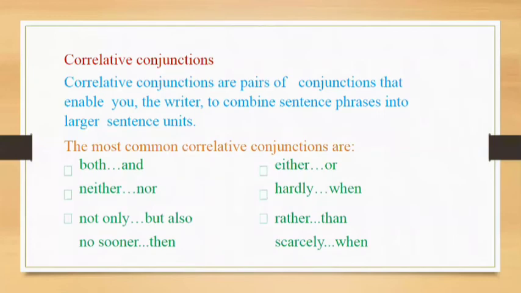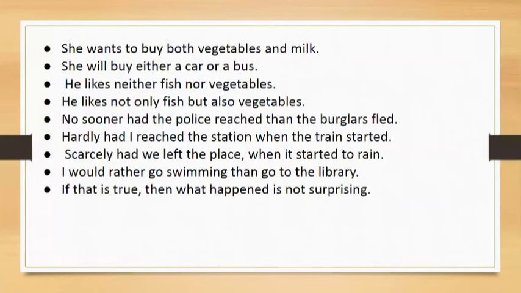Correlative conjunctions. Correlative conjunctions are pairs of conjunctions that enable you, the writer, to combine sentences and phrases into larger sentence units. The most common correlative conjunctions are both and, neither nor, either or, hardly when, not only but also, rather than, no sooner than, scarcely when, etc. Let's take some examples. She wants to buy both vegetables and milk. So both, a sense of addition, both vegetables and milk.